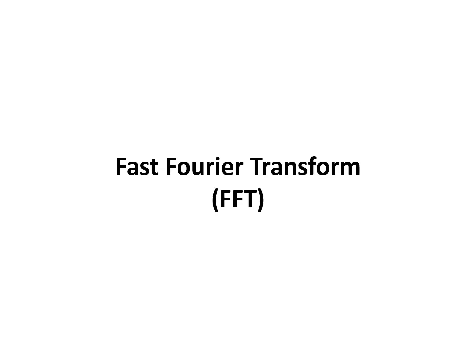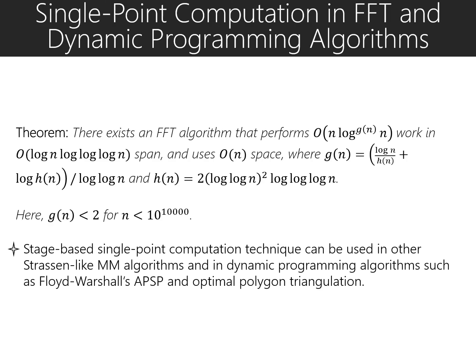We now briefly state the result that we get for fast Fourier transform. Using the single point computation technique, we prove that there exists an FFT algorithm that performs O of n times log^{g(n)} n work in O of log n times log log n span and uses O of n space, where g(n) is less than 2 for all practical values of n, and n is less than 10^10,000. The single point computation technique is general enough that it can be used in Strassen-like MM algorithms and other dynamic programming algorithms such as Floyd-Warshall's all-pairs shortest path and optimal polygon triangulation.